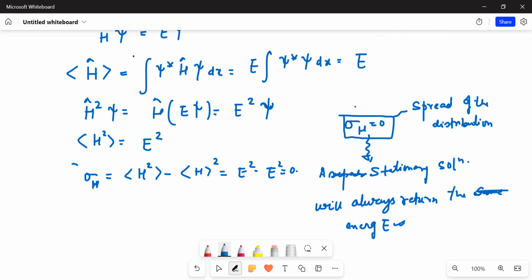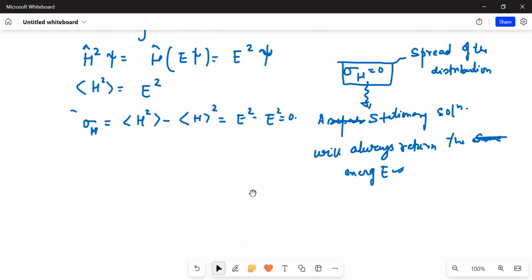If the distribution does not have any spread, there is no uncertainty in this measurement, and you will always return a definite energy E.